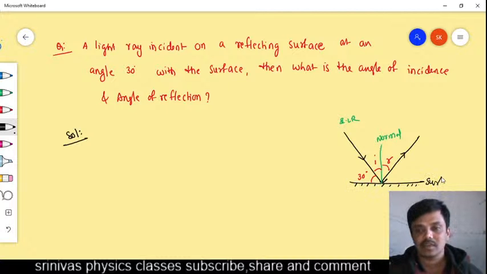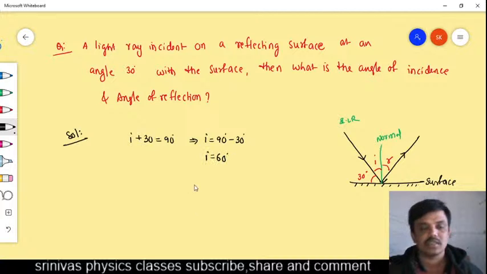Now, the incident light ray makes 30 degree, so I plus 30 should be equal to 90 degree from the figure. I plus 30 is equal to 90 degree means I must be equal to 60 degree.